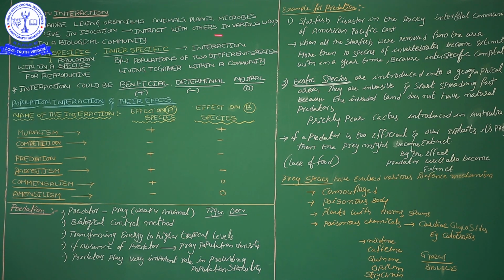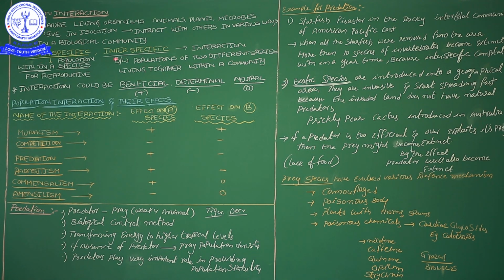Now these interactions occur in the biological community. A community is made up of populations of different species. Different species populations form communities. In these communities, we want to see how organisms are interdependent and how they interact. There are two types of interactions. One is